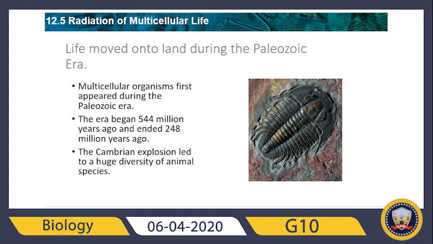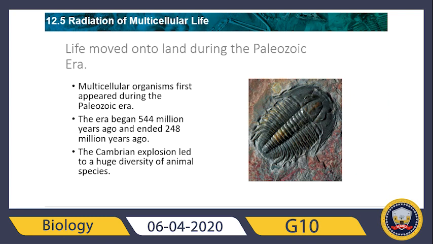So guys, multicellular organisms first appeared during the Paleozoic era. The Paleozoic era began 542 million years ago. And in this era, members of every major animal group evolved within only a few million years. The Paleozoic era then ended 251 million years ago with a mass extinction.